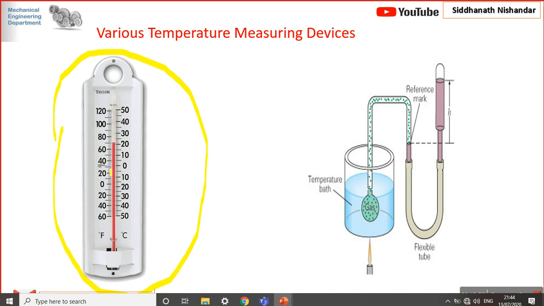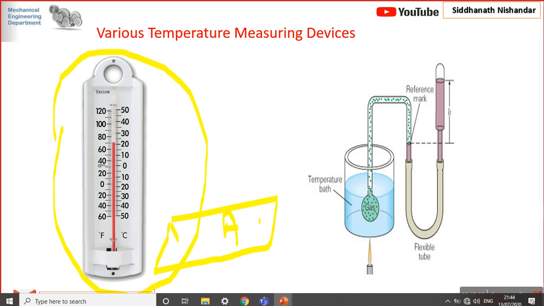How does it work? It works on the change in dimensions, that is, expansion or contraction of material in the form of solid, liquid or gas. Now it is the liquid-based mercury in glass thermometer. Suppose I am going to measure the temperature of some object A, what happens?